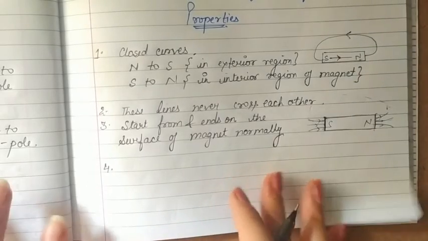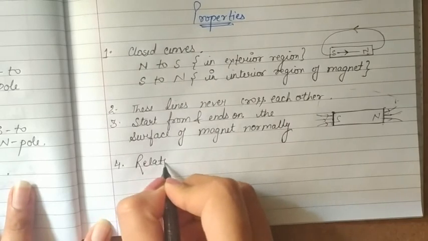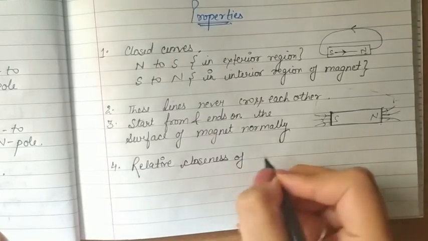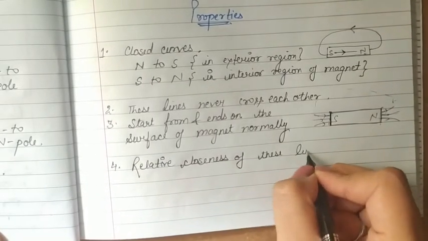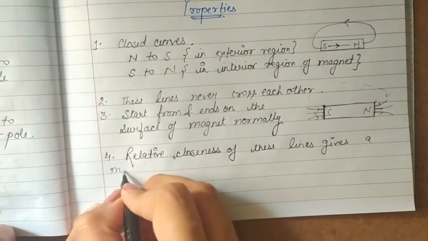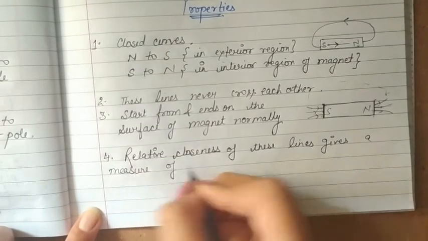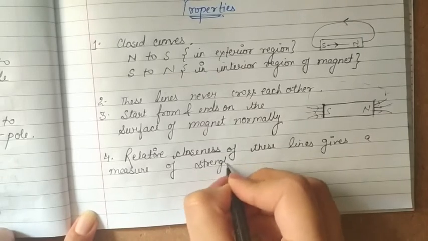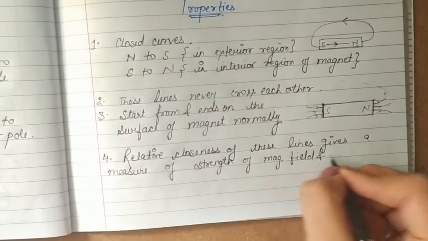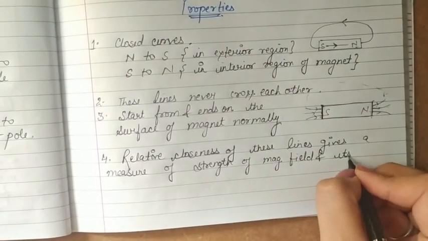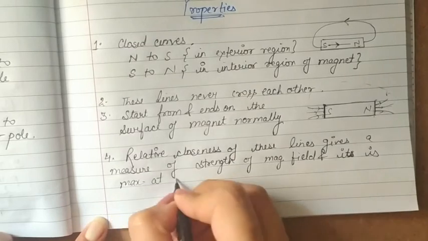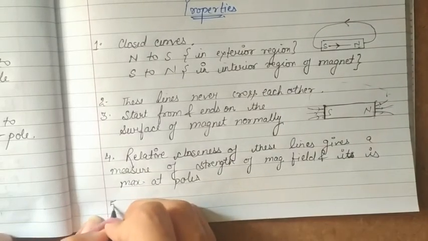So the fourth property is that relative closeness of these lines gives a measure of strength of magnetic field, and it is maximum at poles. So this is the fourth property of magnetic field lines.